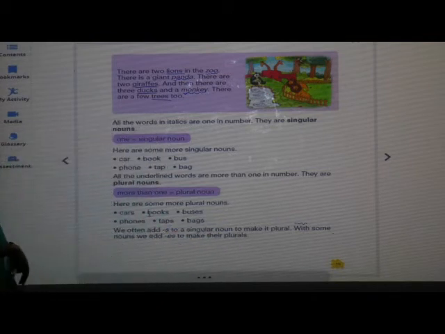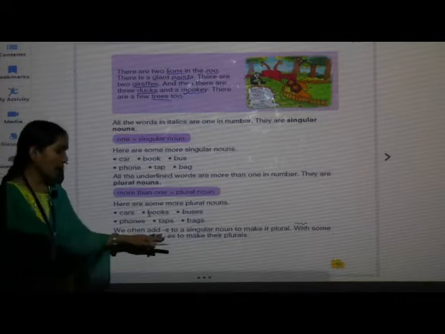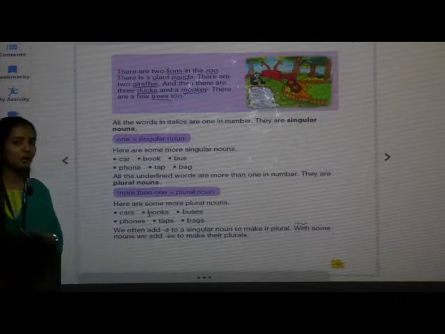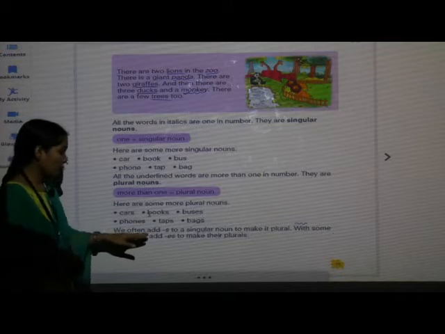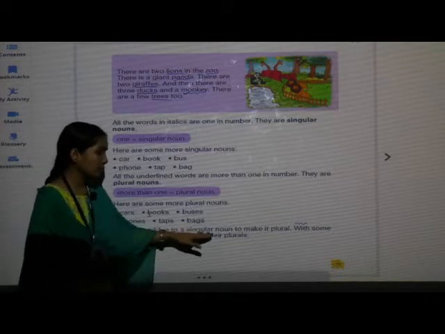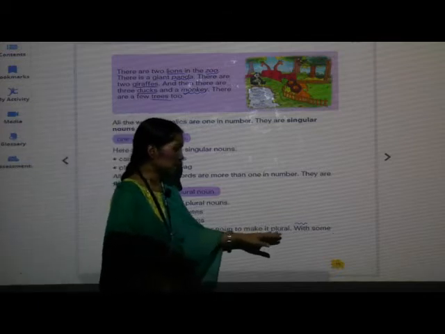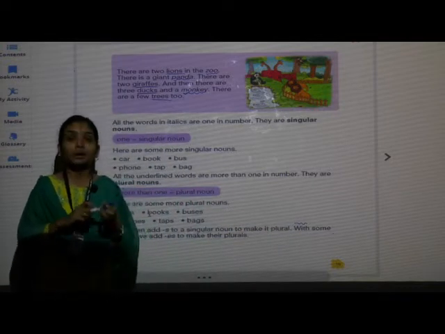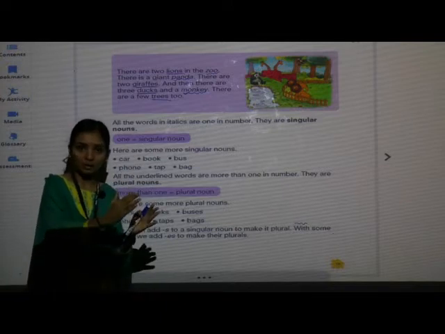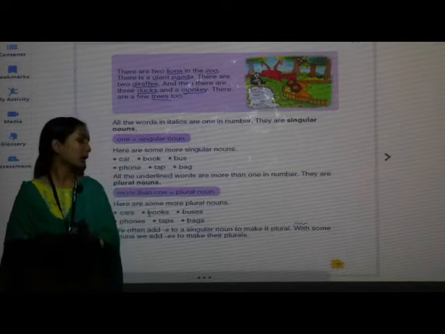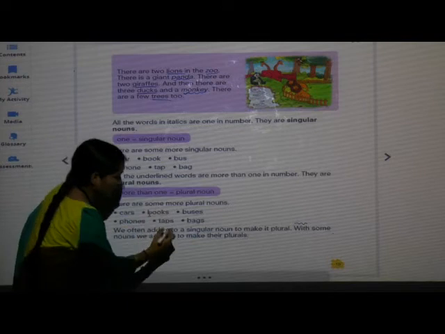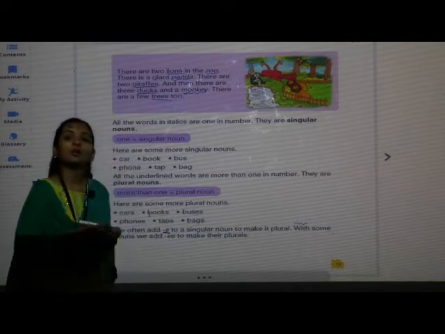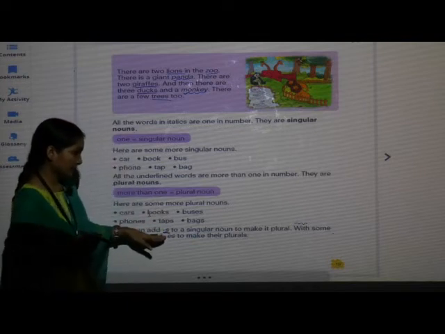See here, we often add s. We often add s to a singular noun to make it plural. If we want to make a singular noun plural, we add s.